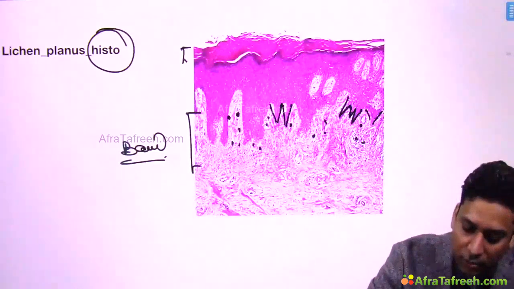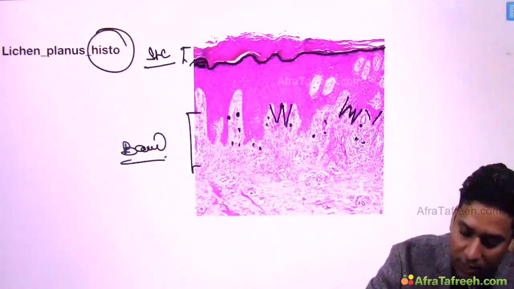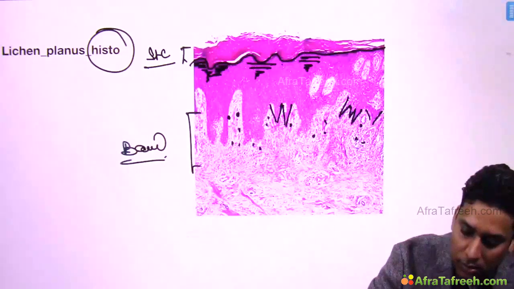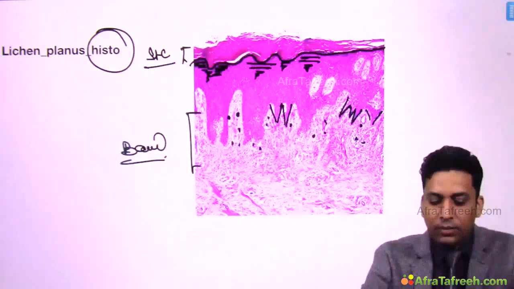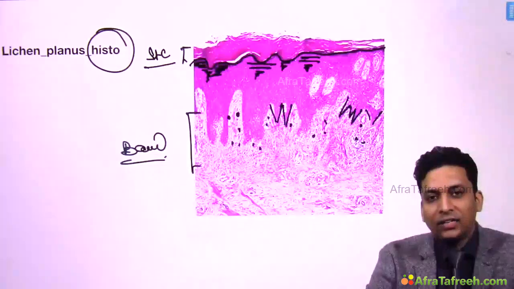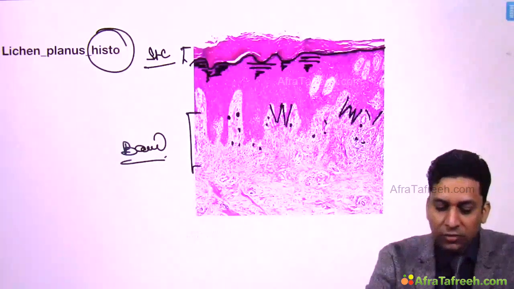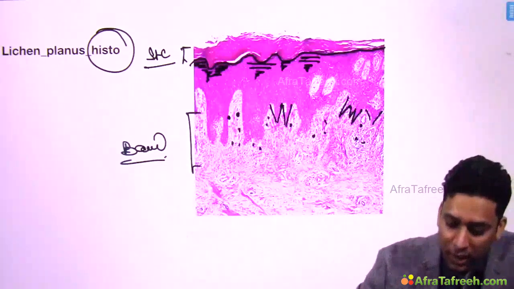Now this is stratum corneum and below this is stratum granulosum. So this is stratum granulosum and you can see this is wedge shaped. So wedge shaped stratum granulosum is seen. So this is thickened and it is wedge shaped. So this is wedge shaped hypergranulosis. So these are various changes which might be seen in lichen planus.